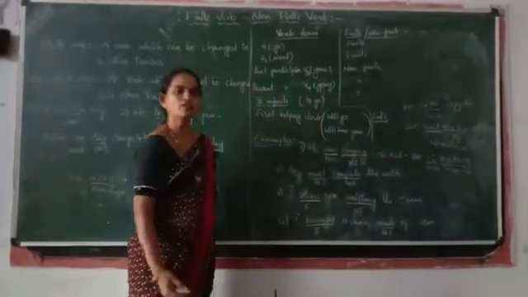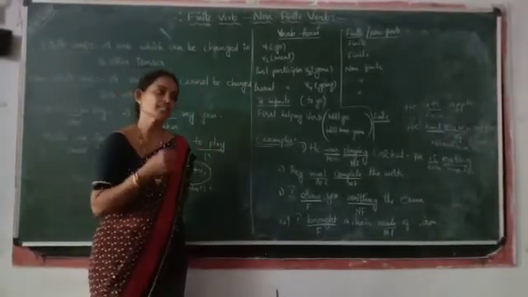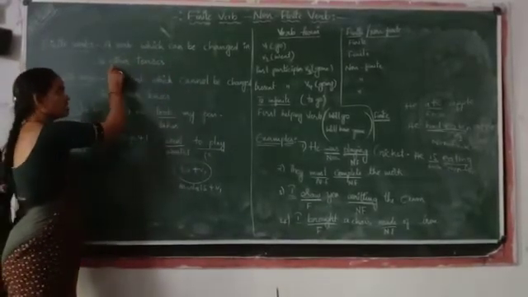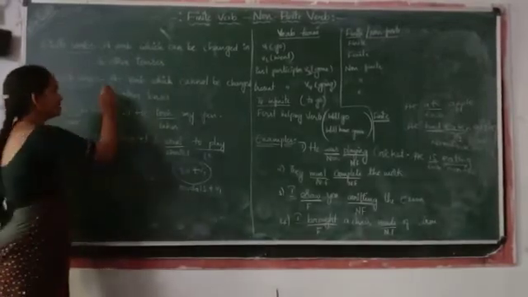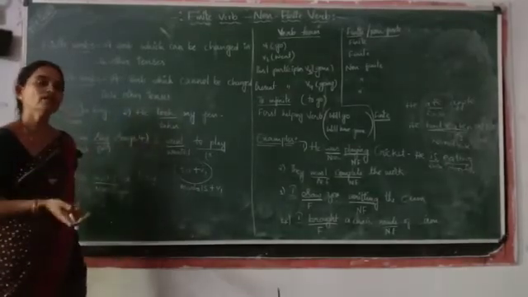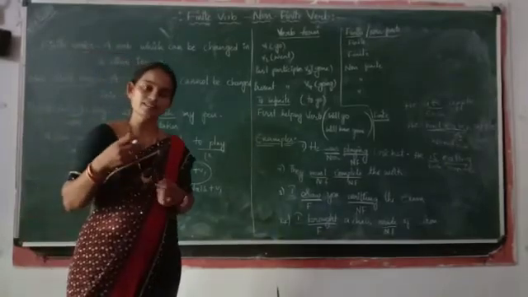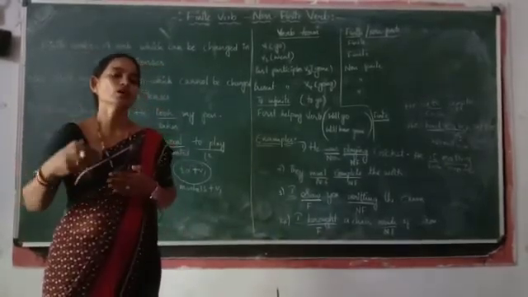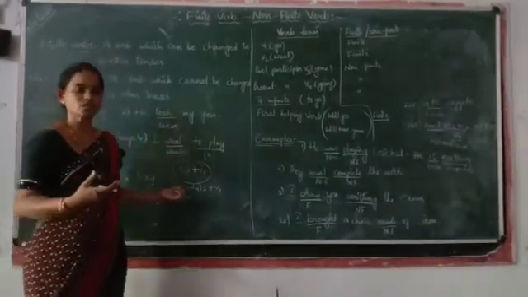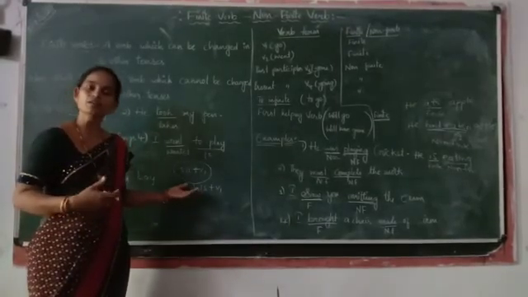So children, I hope you understood what are finites and what are non-finites. Verbs which can be changed according to the sentence to other tense is called finite. The verbs which cannot be changed into other tenses in the sentence are called non-finites. So children, this is a topic which you can understand further for learning clauses and phrases and the linkers. So that is why this small topic was explained here. I hope you will go further deep into this topic and learn.